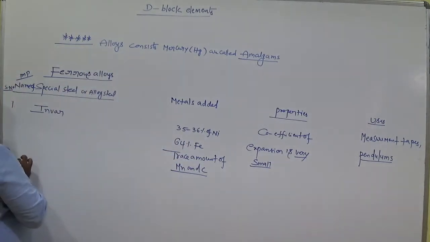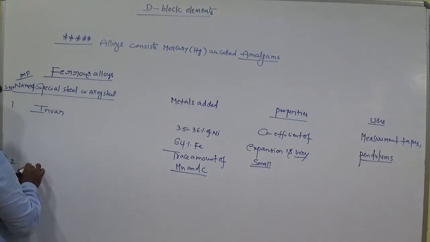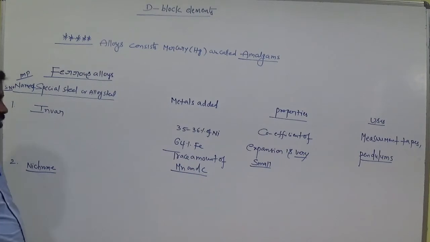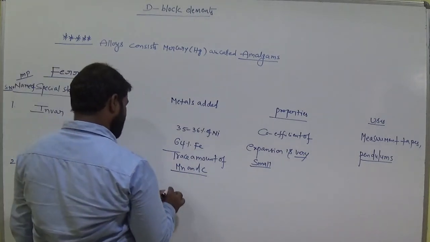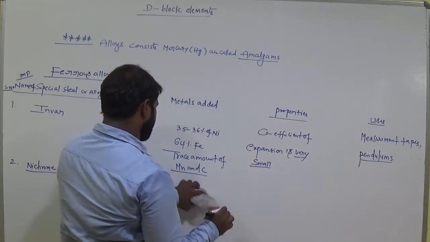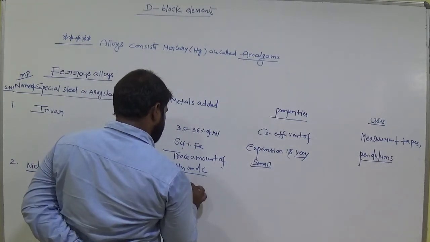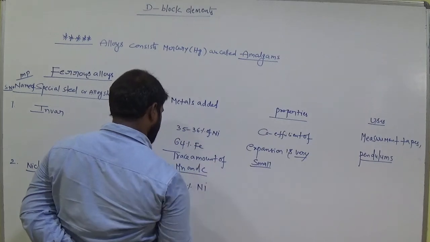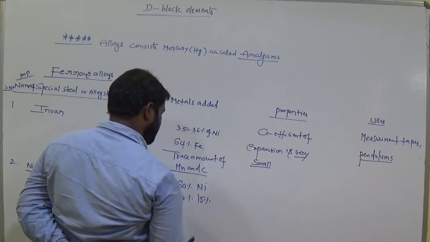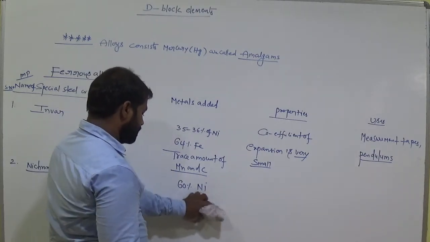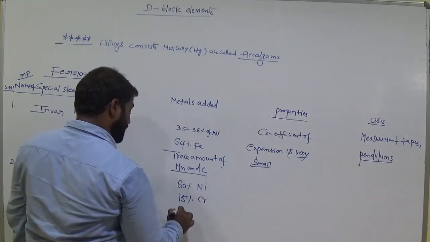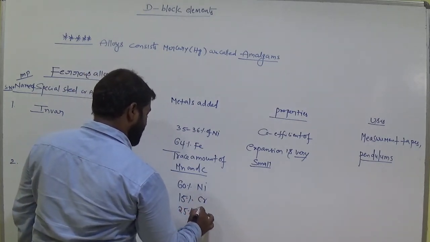And the second type is nichrome steel. It consists of 60% nickel, 15% chromium and 25% iron.